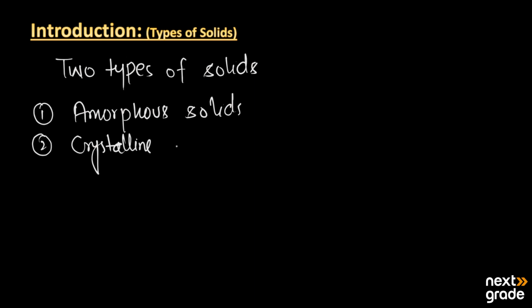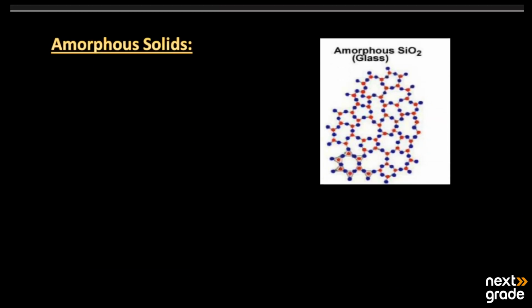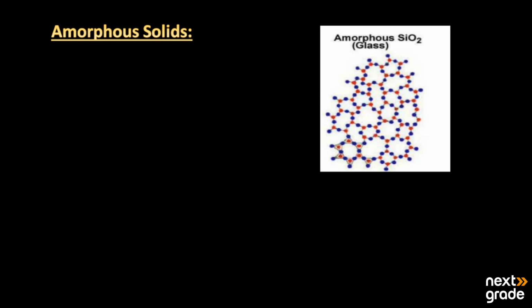These solids are different from each other. They both look like solids, but their basic properties differ from each other. So let's have a look at the first type of solids, amorphous solids. When we talk about amorphous solids, these are solids in which the particles are not regularly arranged.